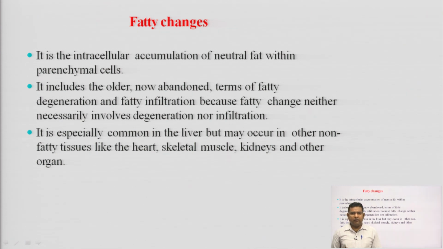It is specially common in the liver, but may occur in other non-fatty tissues like the heart, skeletal muscle, kidneys and other organs. So, this is a very important one. These are the fatty changes where the accumulation of neutral fat within parenchymal cells occurs.